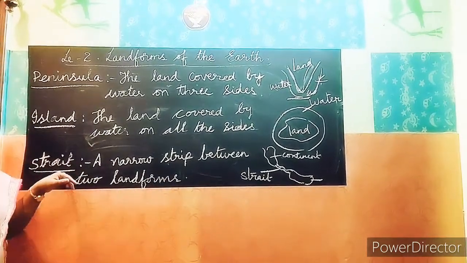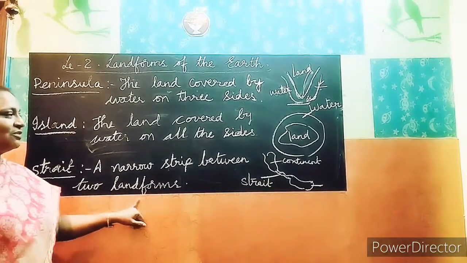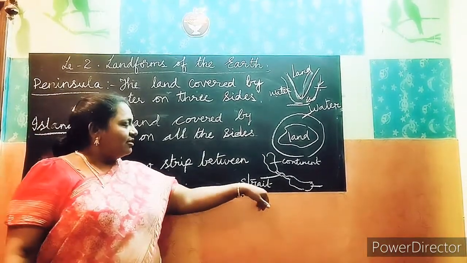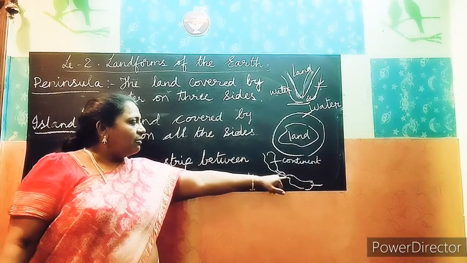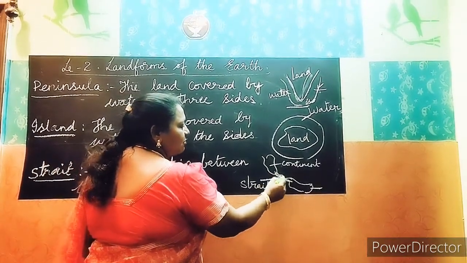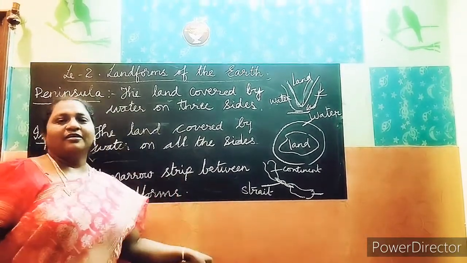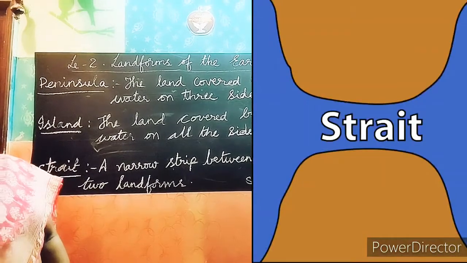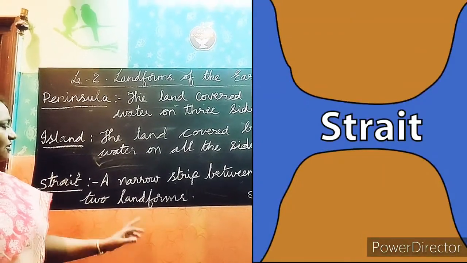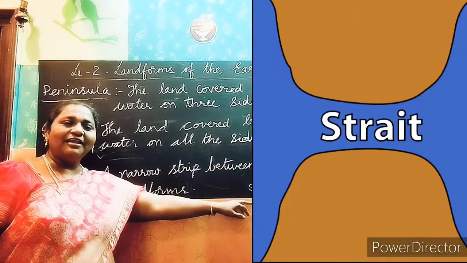Can you see the board? Strait. A narrow strip between two landforms is called a strait. See, two continents are there, no? In between, the strait is connecting them. Strait means one small strip of line. That is called a strait. Can you understand, children? Now see the picture of the strait. Can you see the picture of a strait?